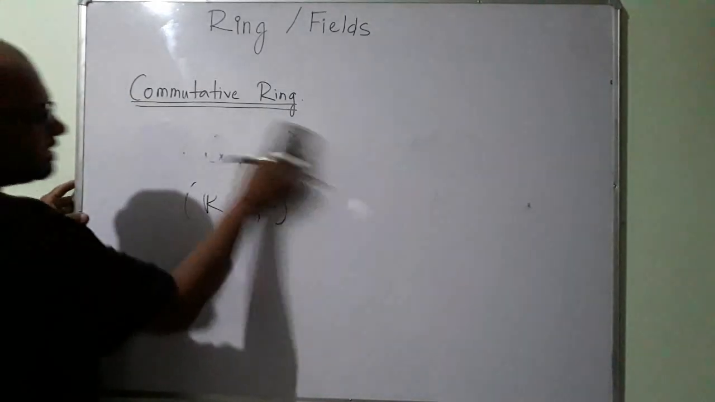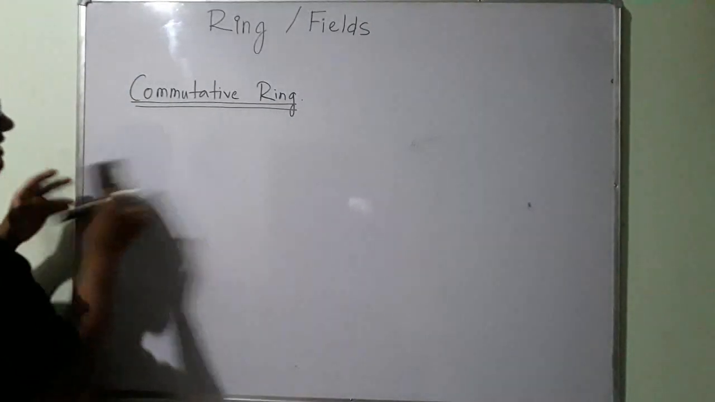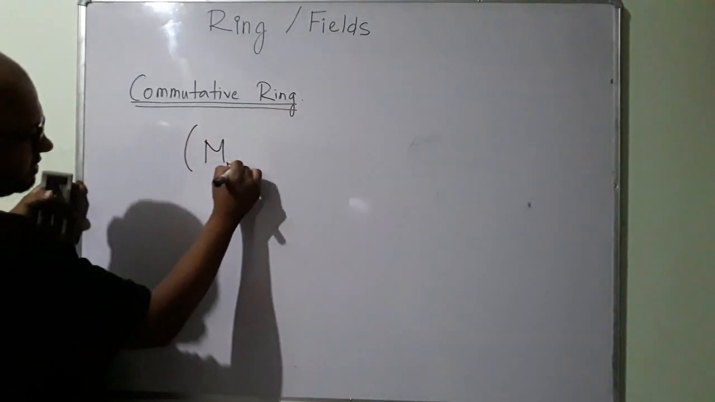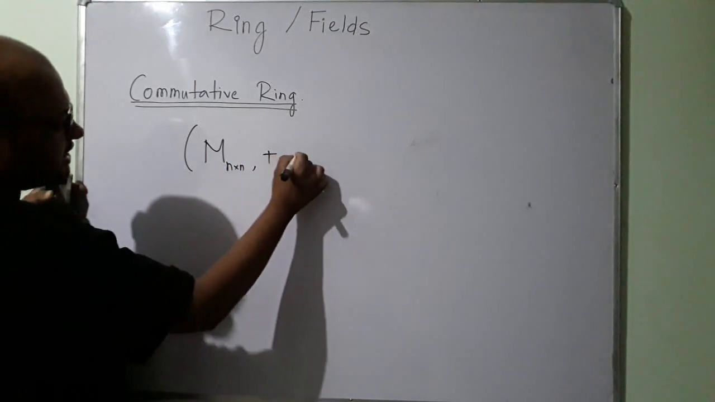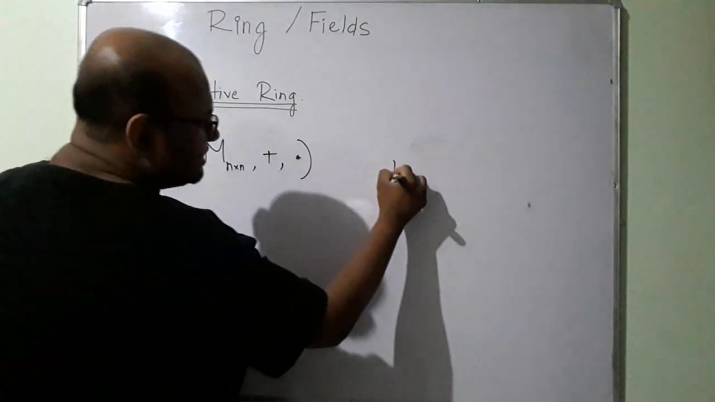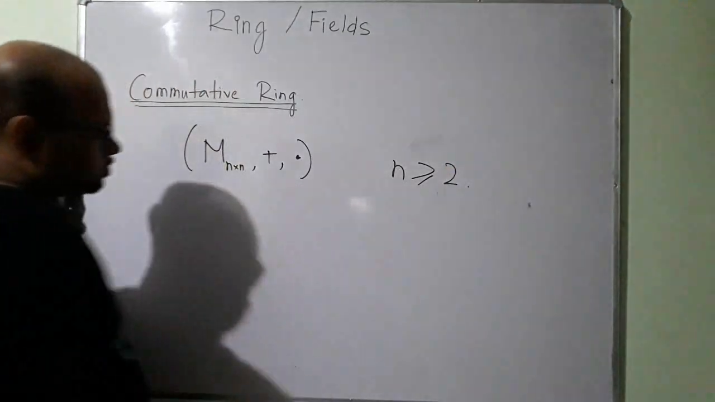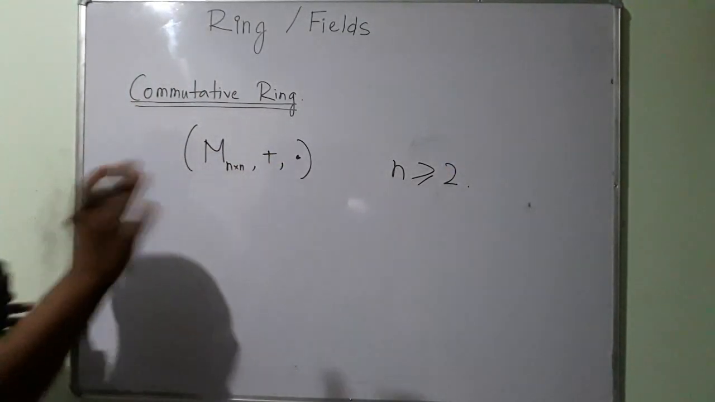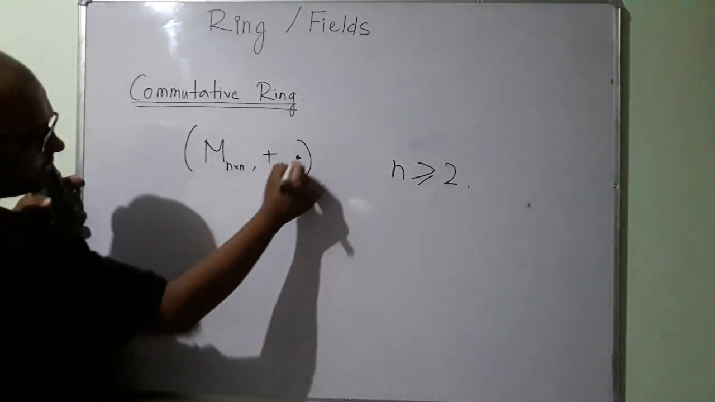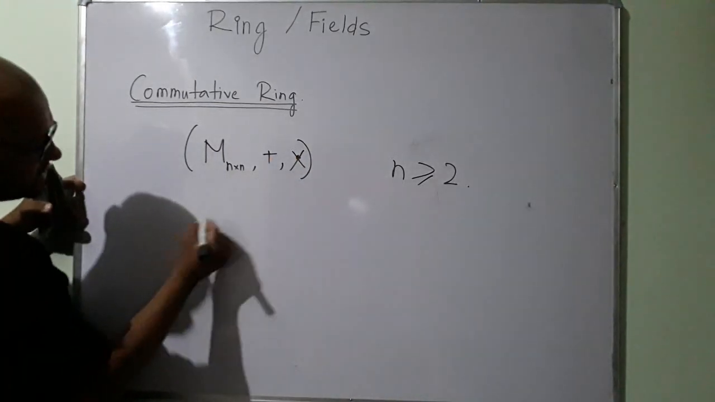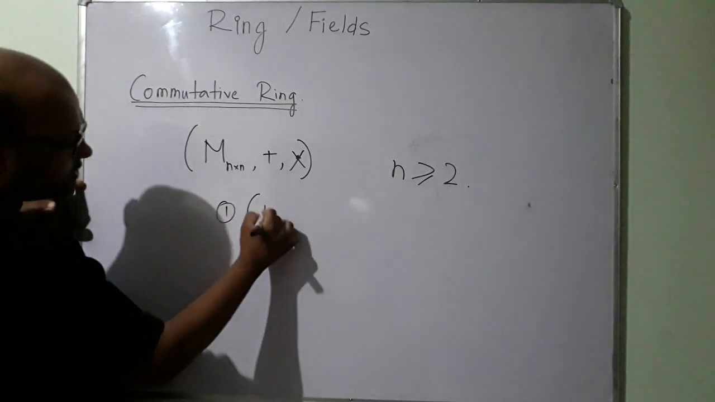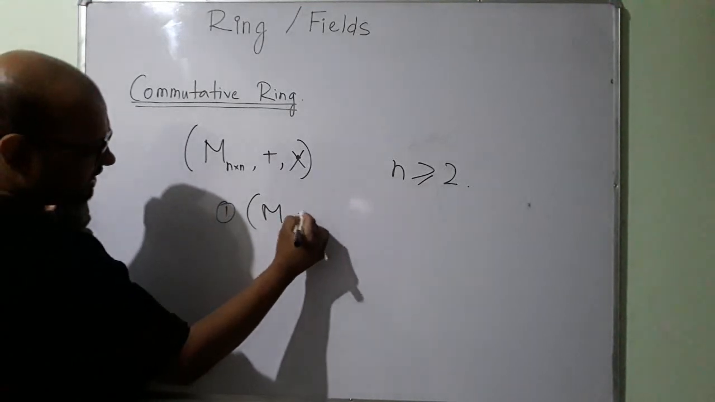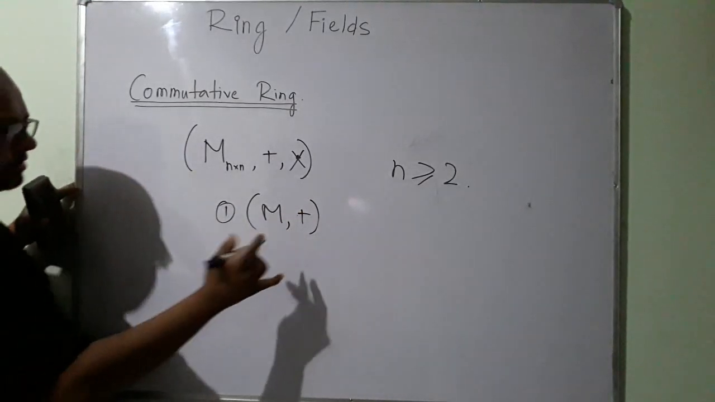Alright, let me talk about one new set, the set of n by n matrices under addition and multiplication, where n is greater than or equal to 2. So the set of matrices under addition and multiplication. Last time we talked about this. Let me write multiplication like this. In the last class we talked about the set of fixed square matrices under addition being an abelian group.